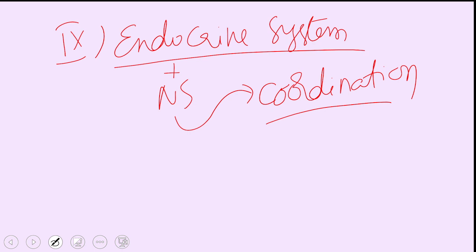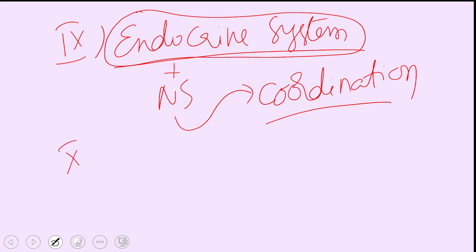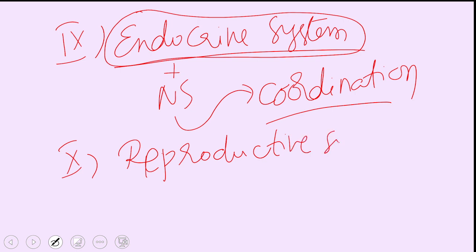What is the mechanism of hormone action? So this is the system which we are going to deal with. And this endocrine system is not only responsible for coordinating the body, it is also responsible for reproducing another individual of the same species, which we call the reproductive system.